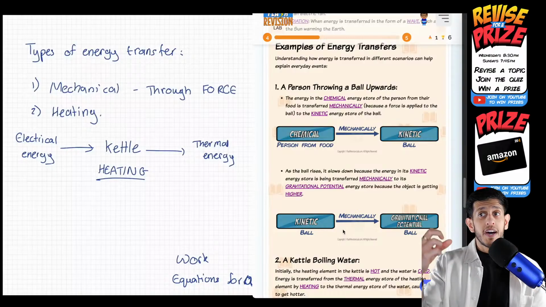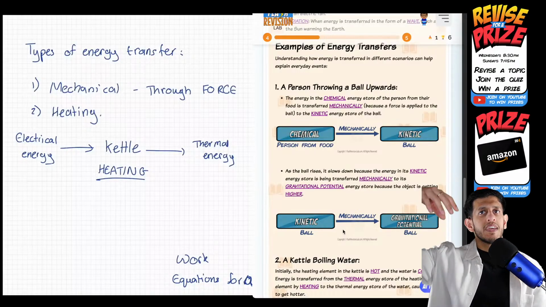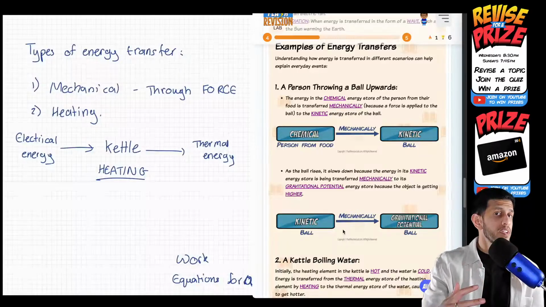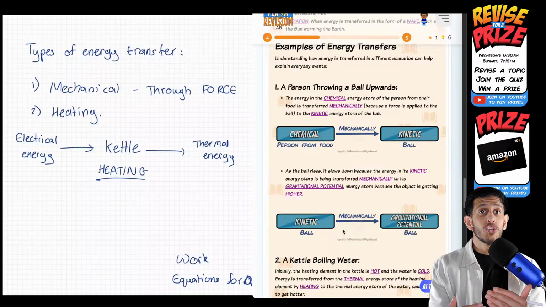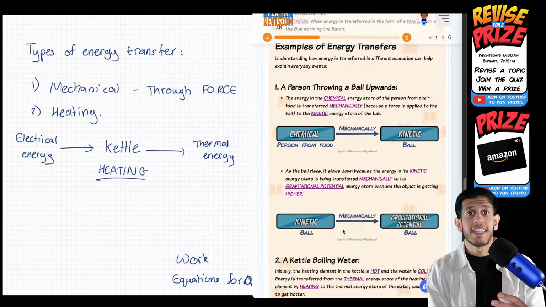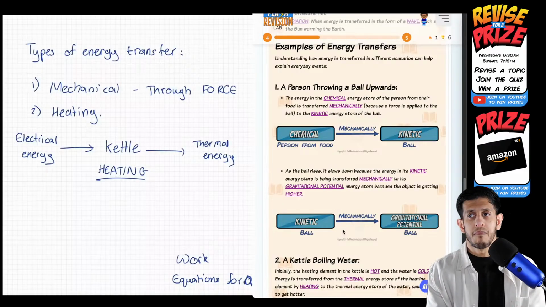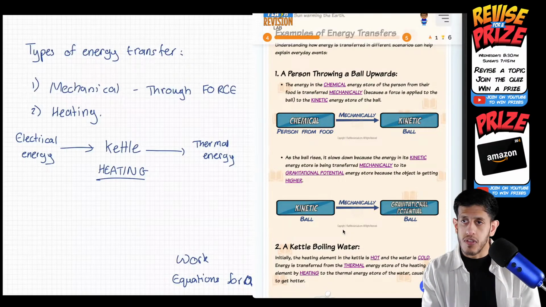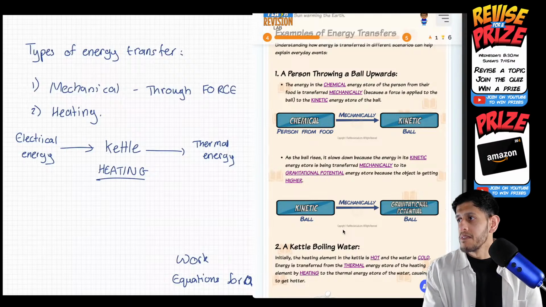Then on the flip side, if I drop the ball from the sky, it's at a height, so it has gravitational potential. And then let go and it falls down, it's then mechanically turning into kinetic energy. And that kinetic energy store is increasing because it's speeding up. So that's the kind of thing we'll see for energy transfers. That is going to be coming up in the quiz. So bear that in mind.